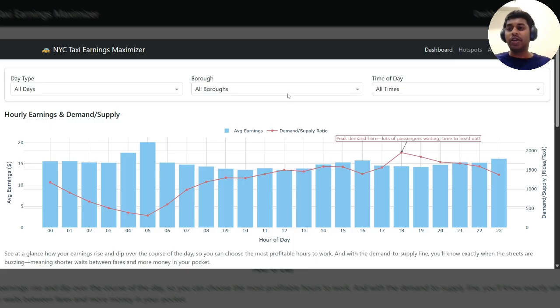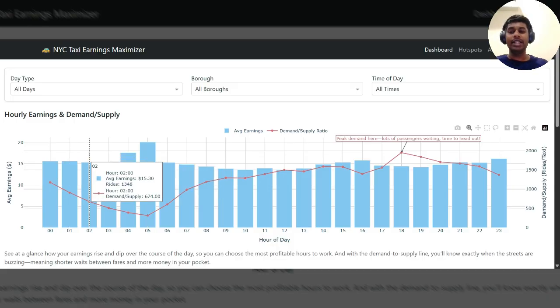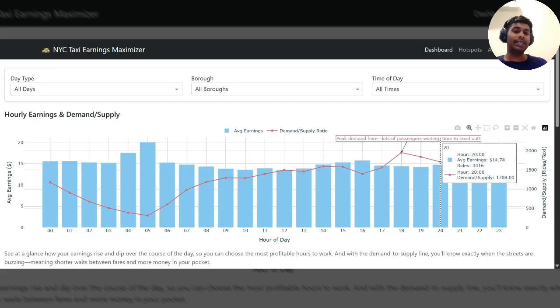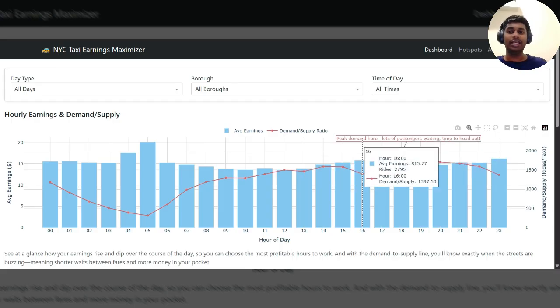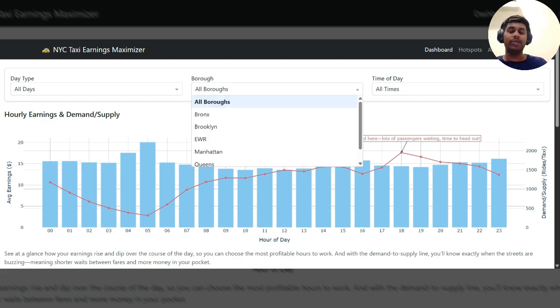So first, we have a hybrid graph which has a bar chart and a line chart. The bar chart denotes the average earnings per hour for the taxi driver, which you can see is maximum at 5 in the morning. And the red denotes the average wait time of the taxi drivers, and you can see that the demand for taxis is the highest at 6 p.m. in the evening. And also there are filters on the top where they can filter by different boroughs.